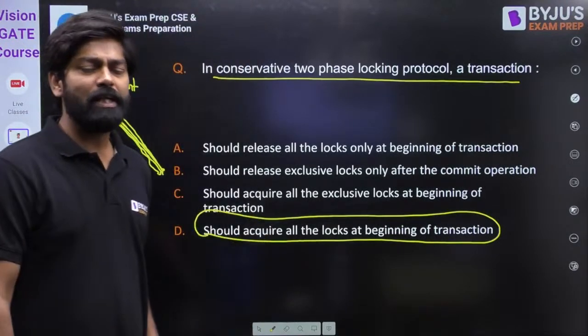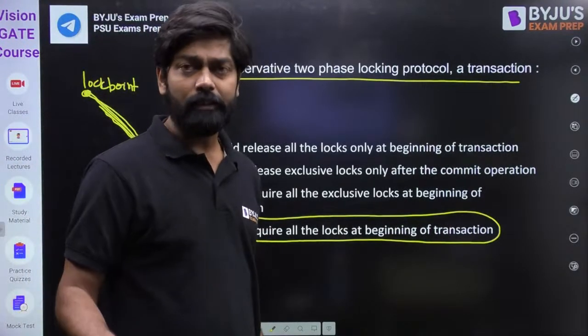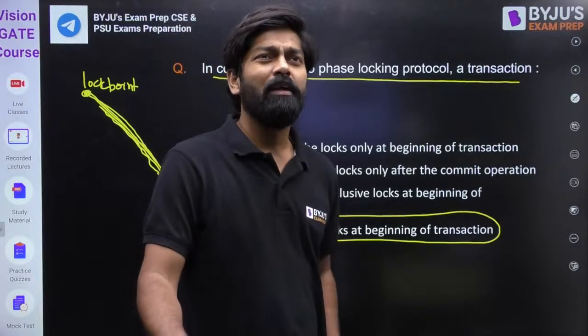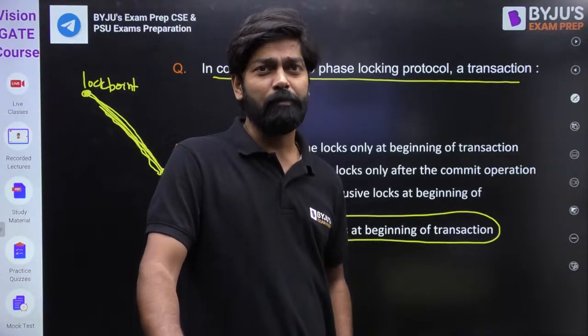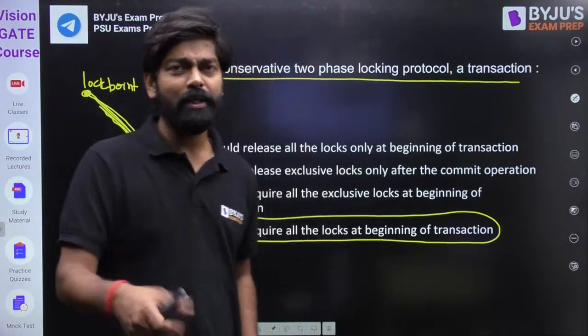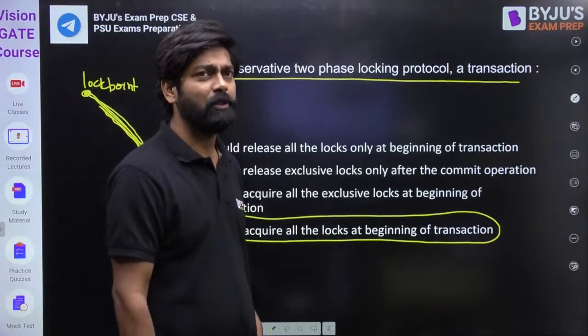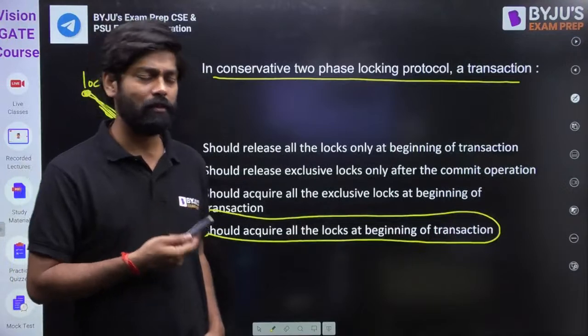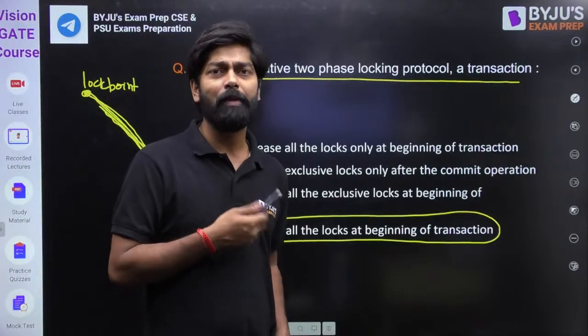In conservative 2PL, is deadlock possible? Can you please tell me? The answer is what? No. Deadlock is not possible, but it is not practically implementable, my dear friend.